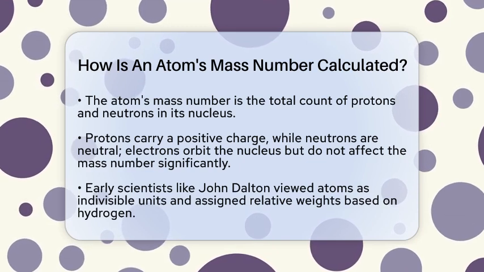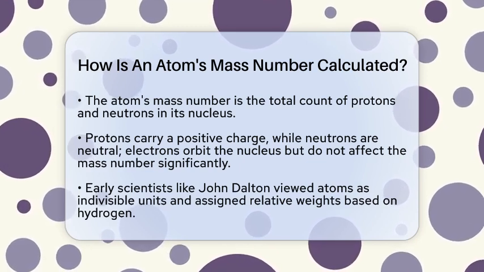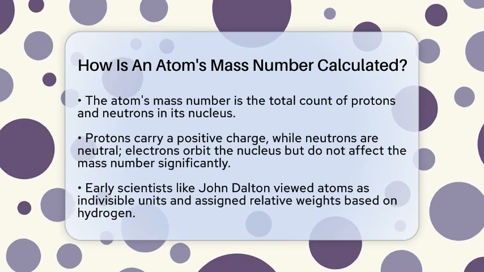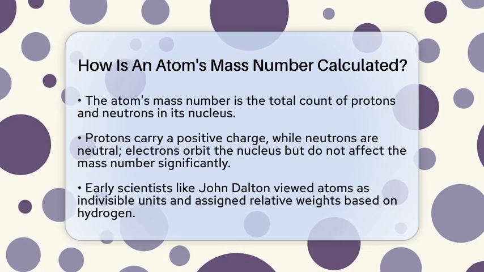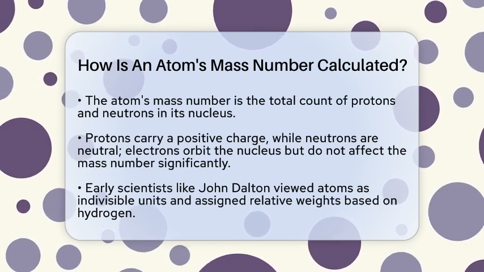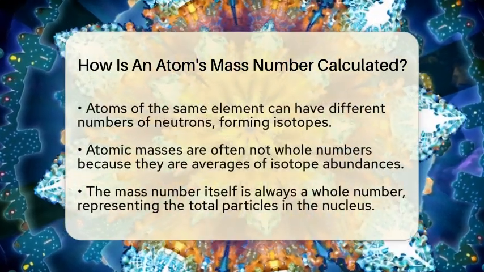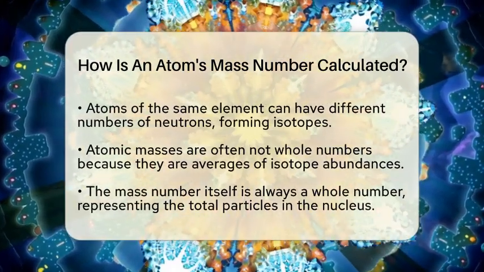The mass number is simply the total count of protons and neutrons in an atom's nucleus. Protons are positively charged particles, and neutrons have no charge at all. Electrons orbit the nucleus but are so small that their mass doesn't really affect the atom's total weight. So, when we talk about the mass number, we only count protons and neutrons.